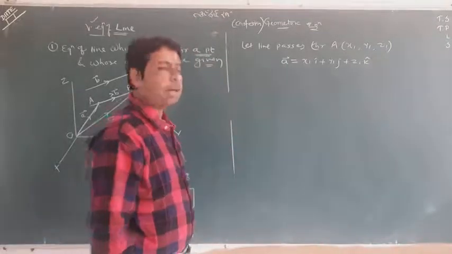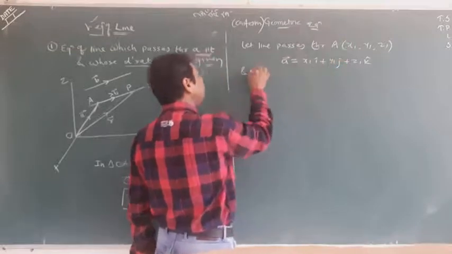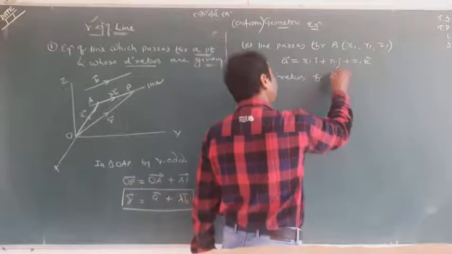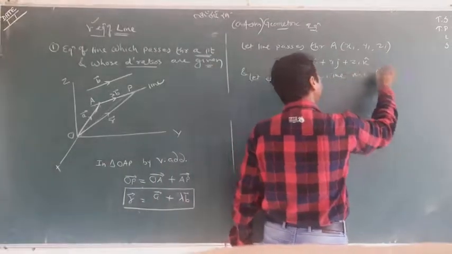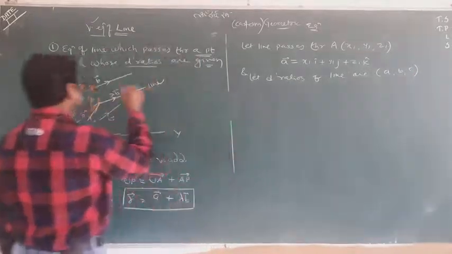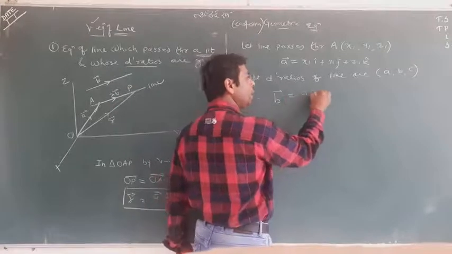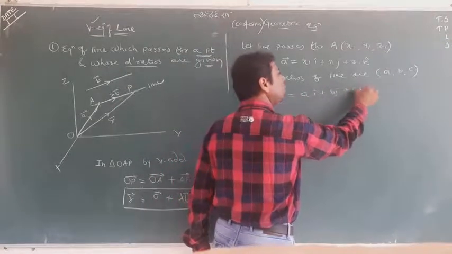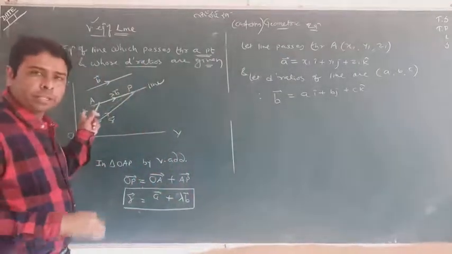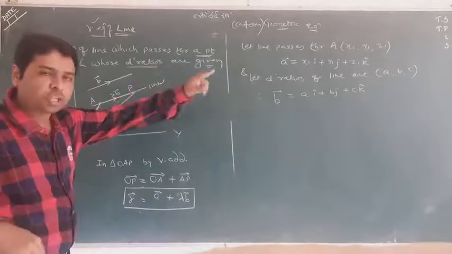And let the line pass through this point, and let the direction ratios of the line be a, b, c. So b contains the ratios, so b will be ai, bj, ck.